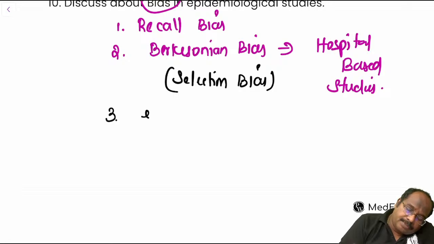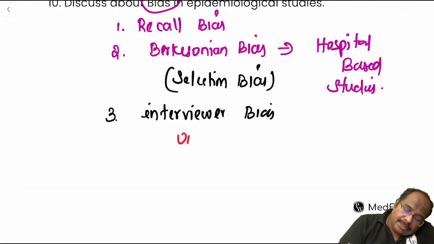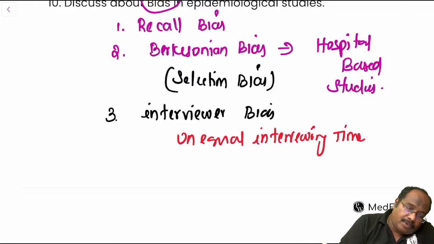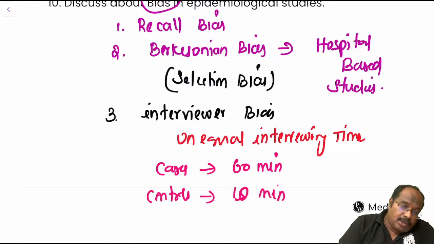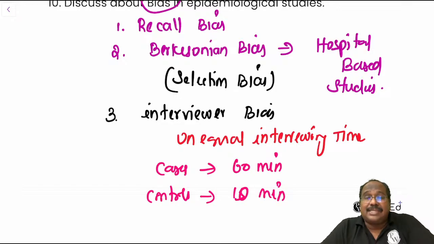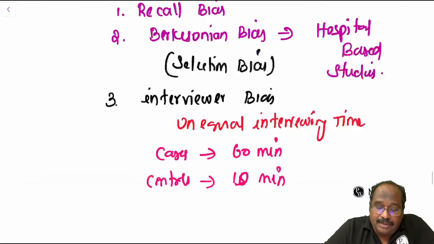Third one, interviewer's bias. This happens because of unequal interviewing time, guys. You are giving more time for cases. Suppose for example, for cases you are giving 60 minutes for interview, and for controls you are giving only 10 minutes. So you are giving more time for cases and less time for controls. This is interviewer's bias.